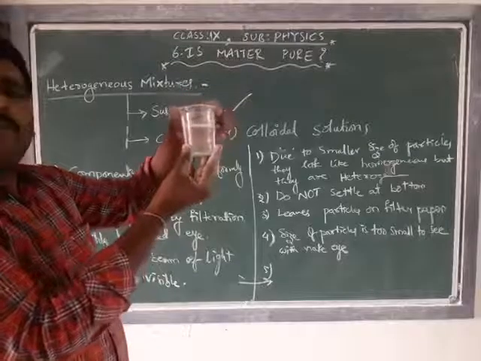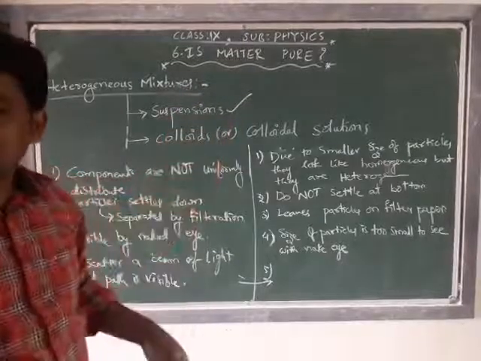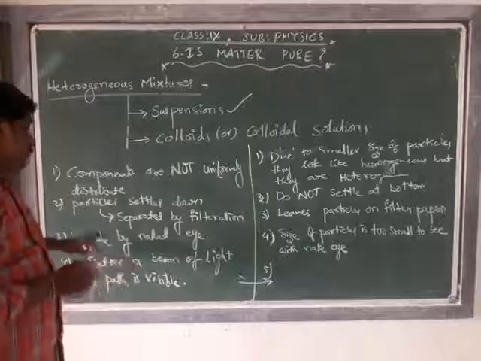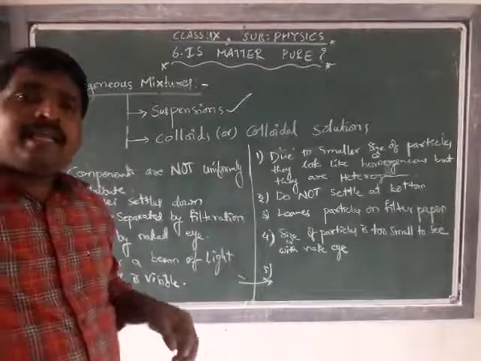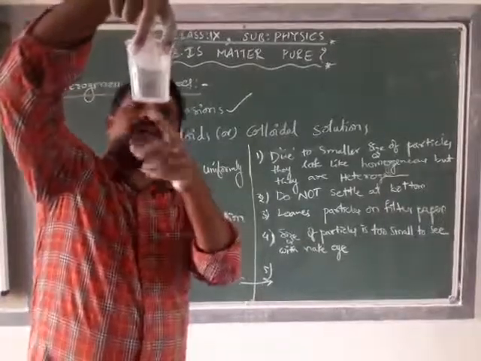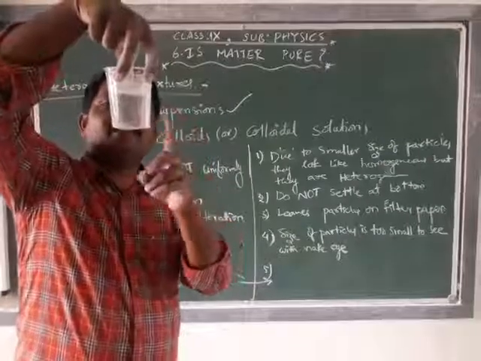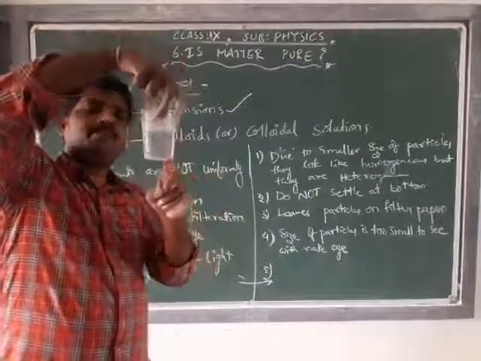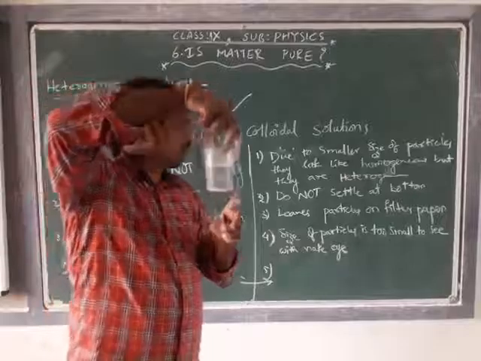So this is an example of a suspension, and the particles are visible to the naked eye. Are we able to see the particles of chalk with our naked eye? Yes, we are able to see the particles of the suspension with our naked eye.